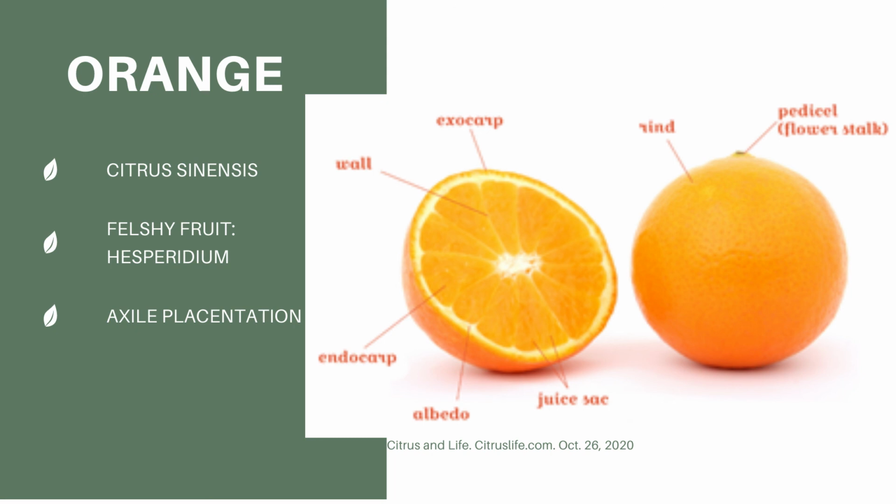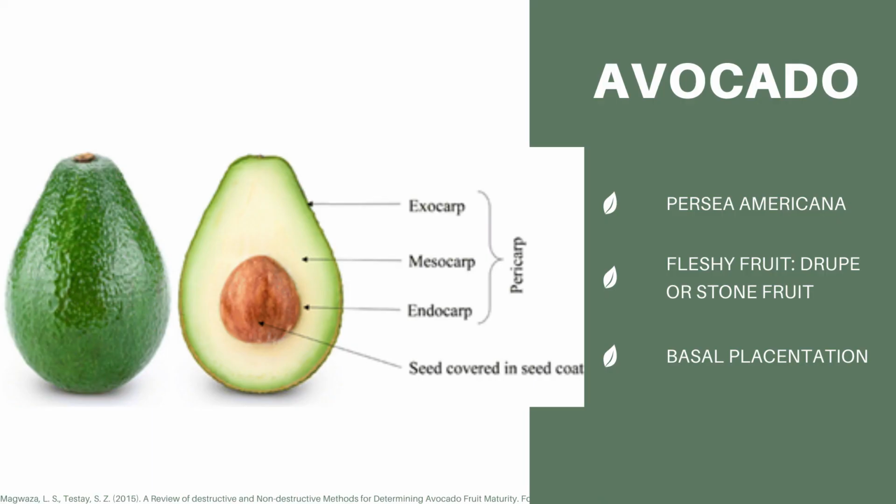The last type of placentation is the basal. It is when the placentae arise from the base. A perfect example for this is avocado, also called Persea americana. It is a fleshy fruit called drupe or stone fruit, a one-seeded fruit derived from a single carpel with a stone endocarp, usually surrounded with a fleshy mesocarp.